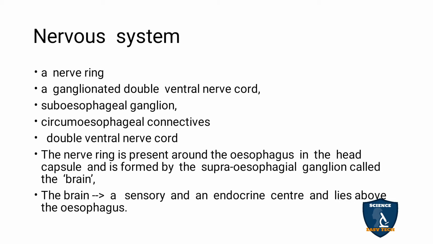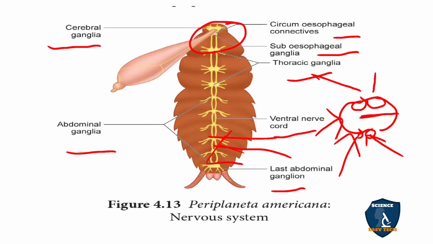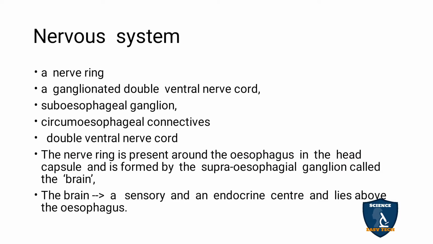You can see this portion is the esophageal region, and above that the brain is present. And this brain has the sensory and endocrine center too.